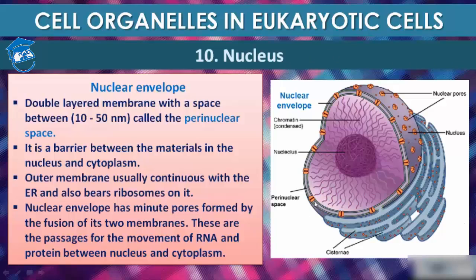So from these small minute pores, RNA and protein from inside of the nucleus can be transported to the outside, that is cytoplasm.